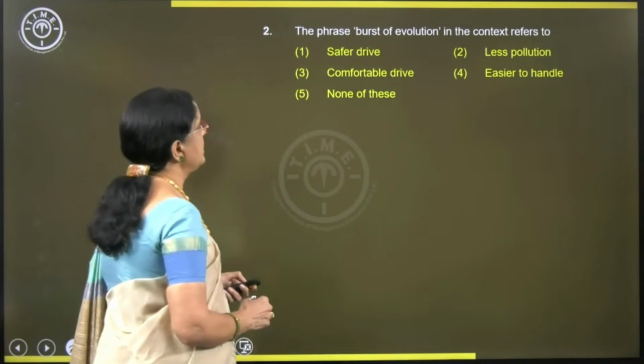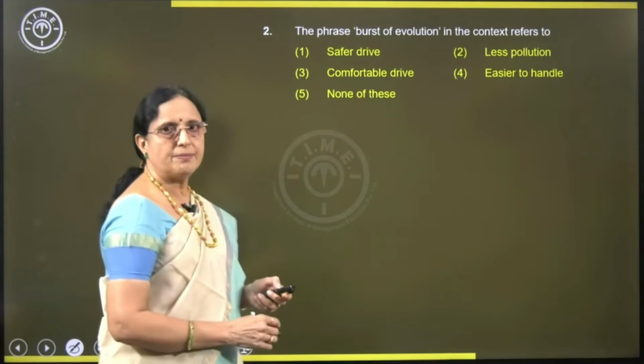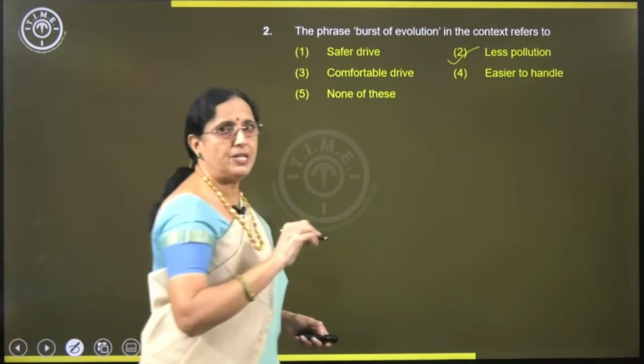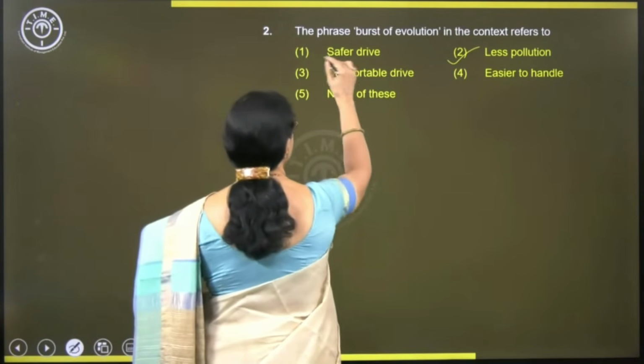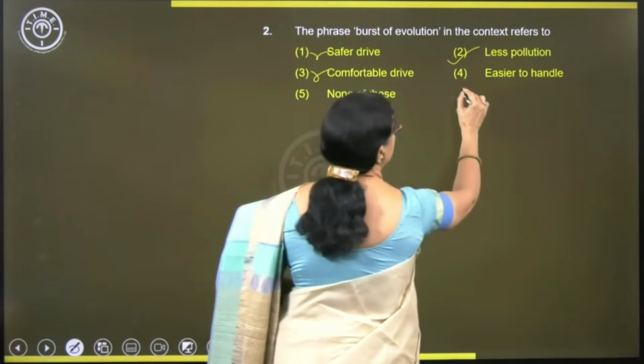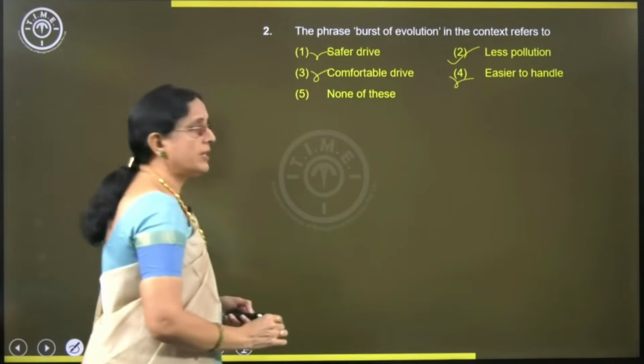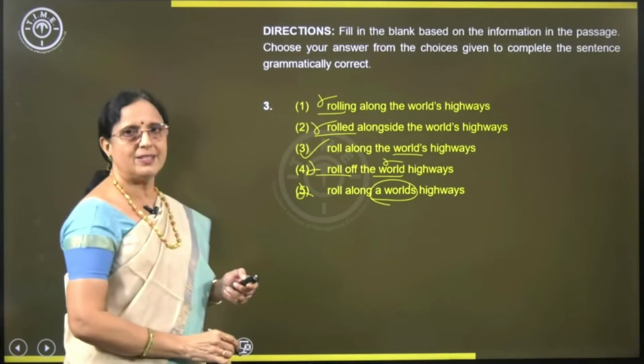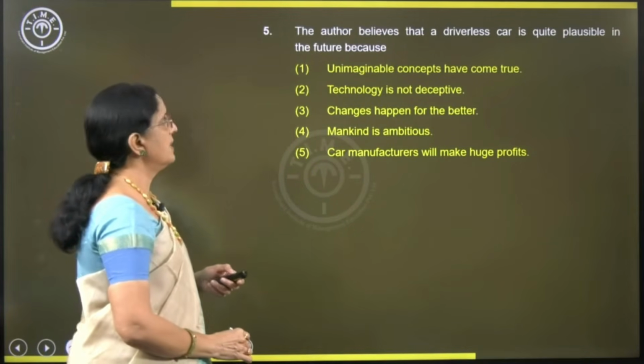So let's see where it is. Where is that? Less pollution. You understand? So this should be our answer because emissions is mentioned there. So safer drive comes next, comfortable drive next, easier to handle next. Do you understand? Right. Next point. We have already answered this one. Fourth one, we have already answered.